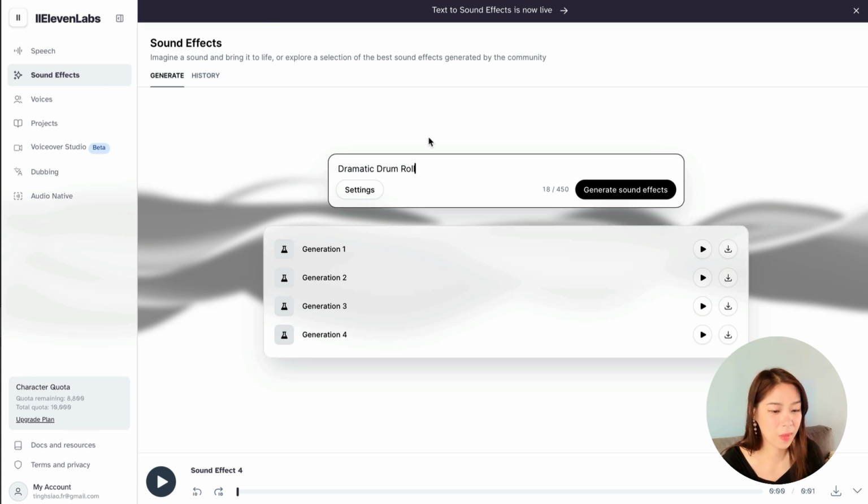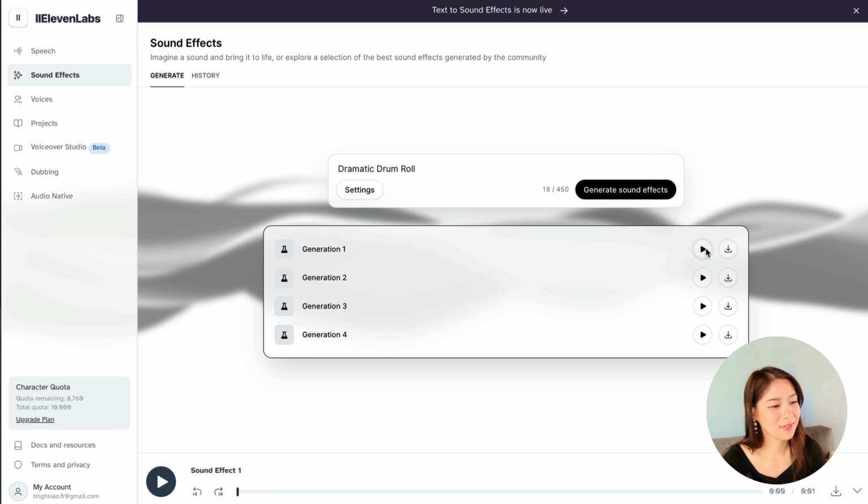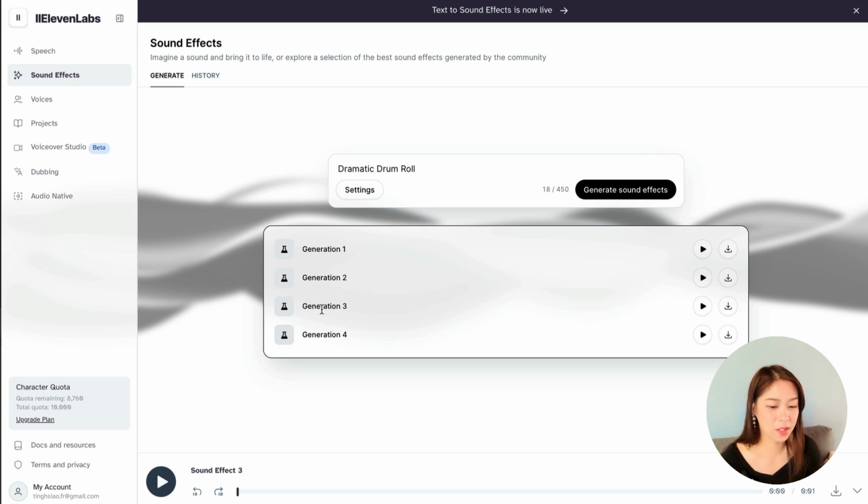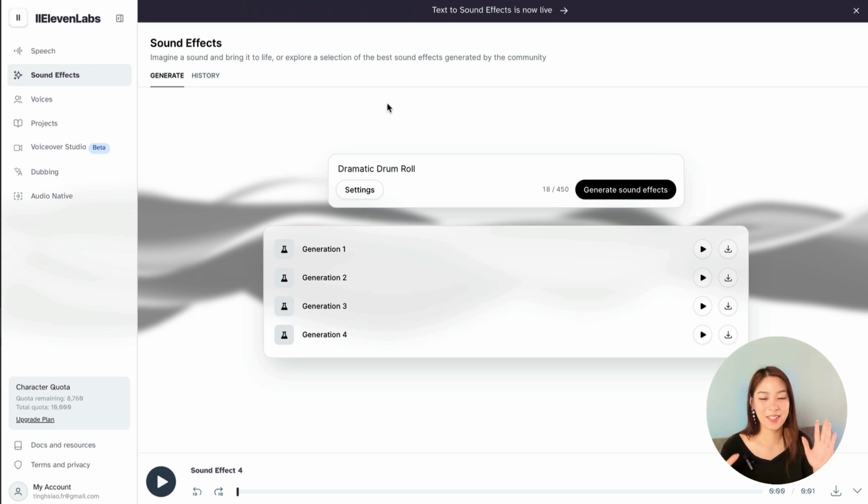Let's do a dramatic drum roll. It's like, drum roll, please. Okay, first one's more like it. Oh, this one is nice. Maybe a little bit longer would be nice. Awesome. This is so cool. Like, I'm enjoying it so much. I strongly recommend everyone to try this. You can definitely find something that you're looking for.